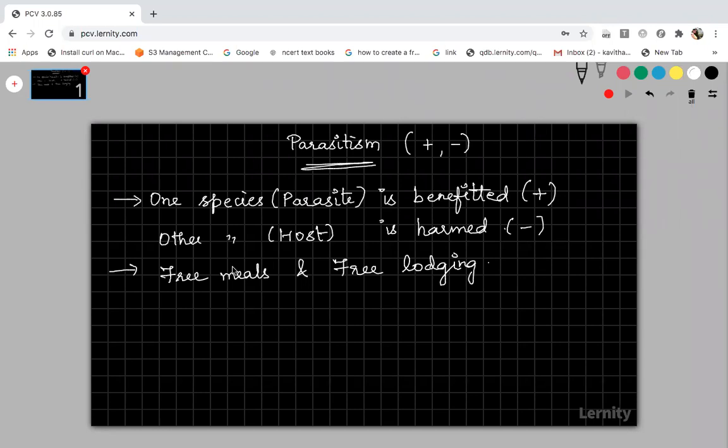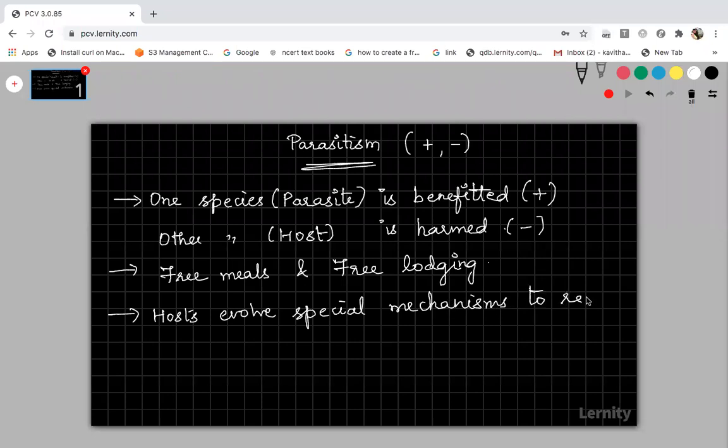Now the host evolves special mechanisms to reject or resist the parasite. Host means the organism where the parasite is living. These hosts evolve special mechanisms. For what purpose?